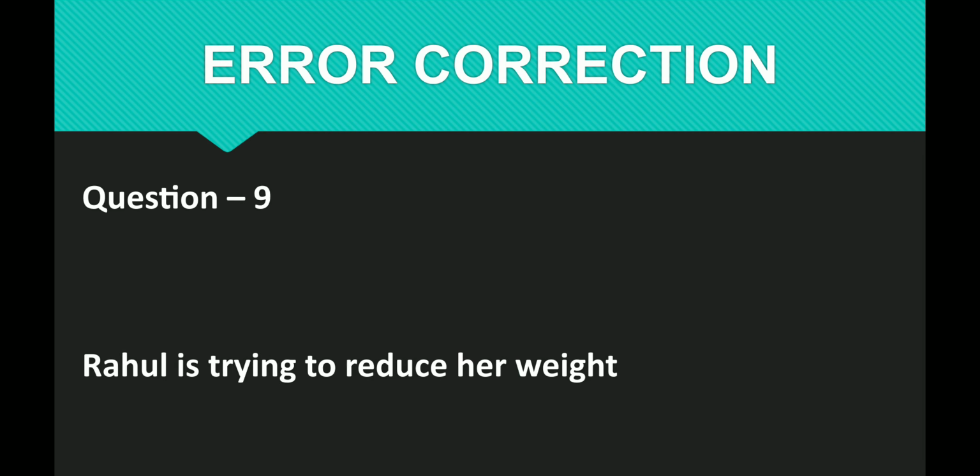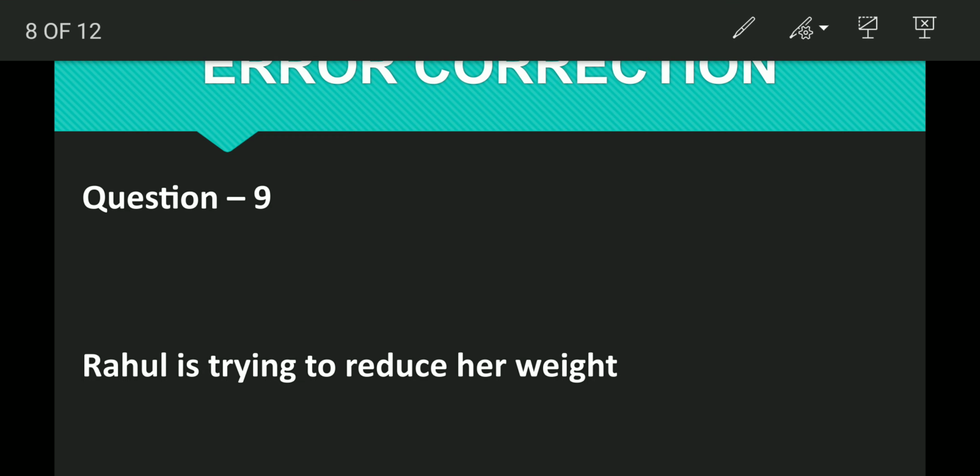Alright, we will move forward to question number 9. Rahul is trying to reduce her weight. Do remember, we have studied subject and verb agreement, but here subject and pronoun agreement is there. But Rahul is a male, the reason why it will be his weight, not exactly her weight.